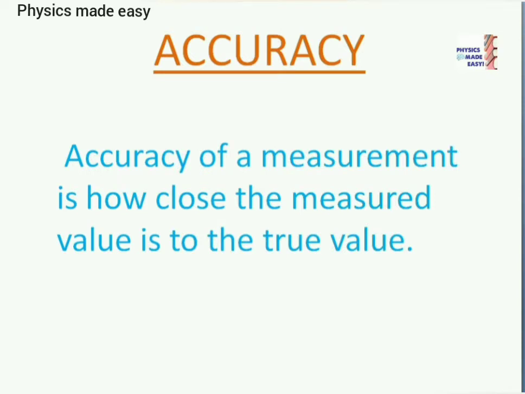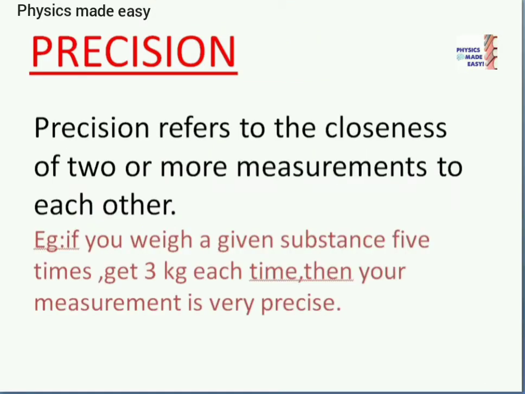Next one is accuracy. Accuracy and precision both are very important. Now, what is accuracy? Accuracy refers to the closeness of a measurement to the true value of the physical quantity. As we reduce errors, the measurement becomes more accurate. What is precision? Precision refers to the closeness of two or more measurements to each other. For example, if you weigh a given substance 5 times, get 3 kg each time, then your measurement is very